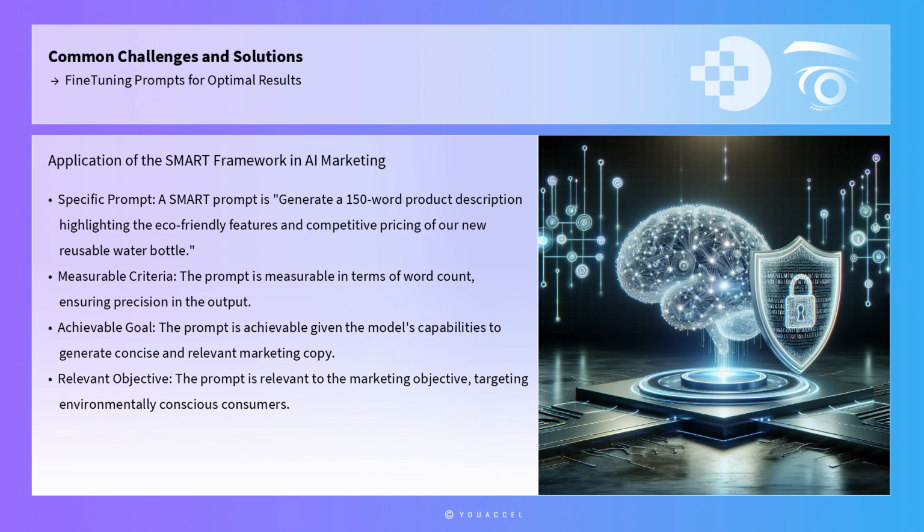To illustrate the application of the SMART framework, consider a scenario in which an AI model is utilized to generate marketing copy for a new product launch. A vague prompt such as "write a product description" may yield generic results. Instead, a SMART prompt would be "generate a 150-word product description highlighting the eco-friendly features and competitive pricing of our new reusable water bottle, targeting environmentally conscious consumers." This prompt is specific, measurable in terms of word count, achievable given the model's capabilities, relevant to the marketing objective, and implicitly time-bound by the need to generate the copy quickly.